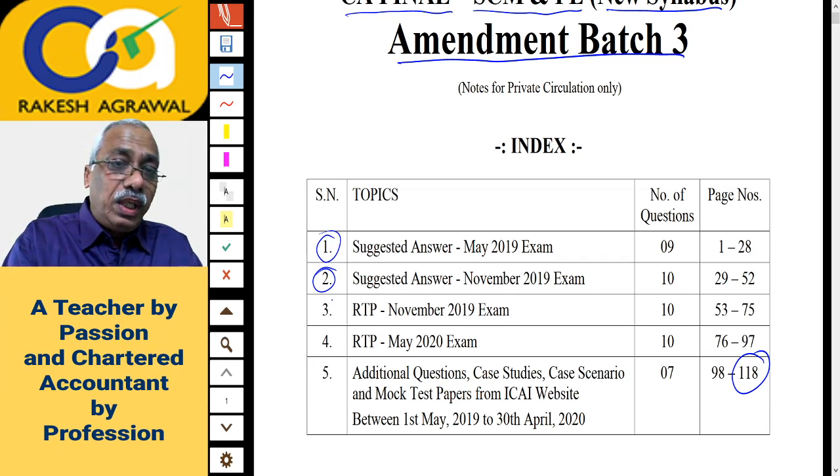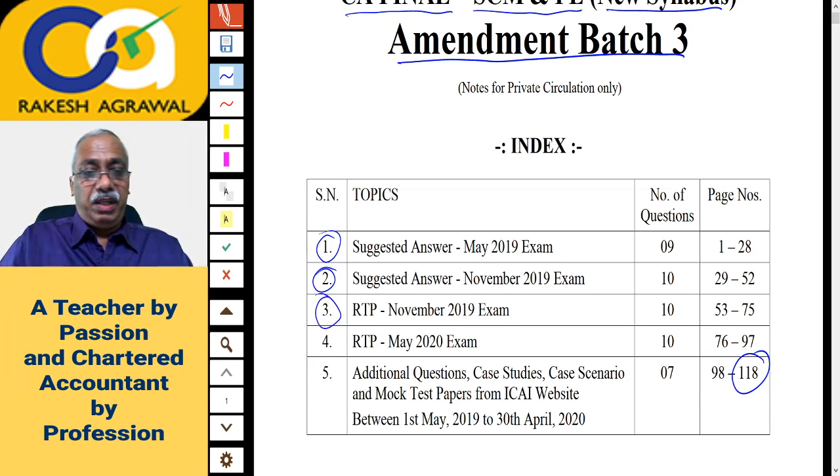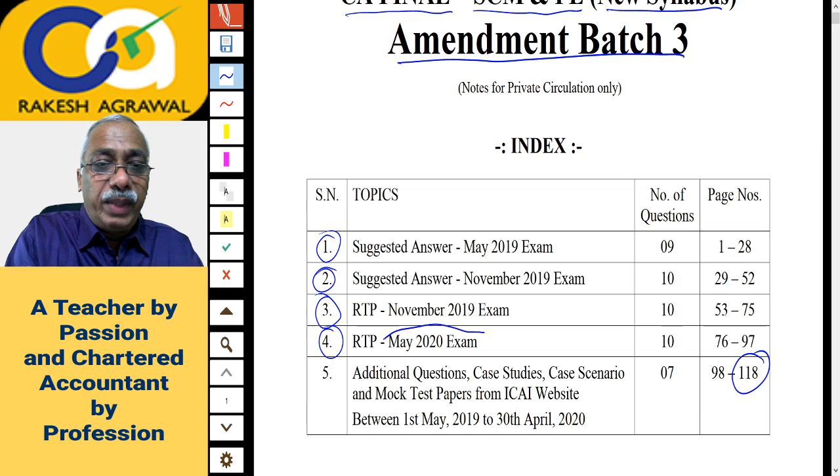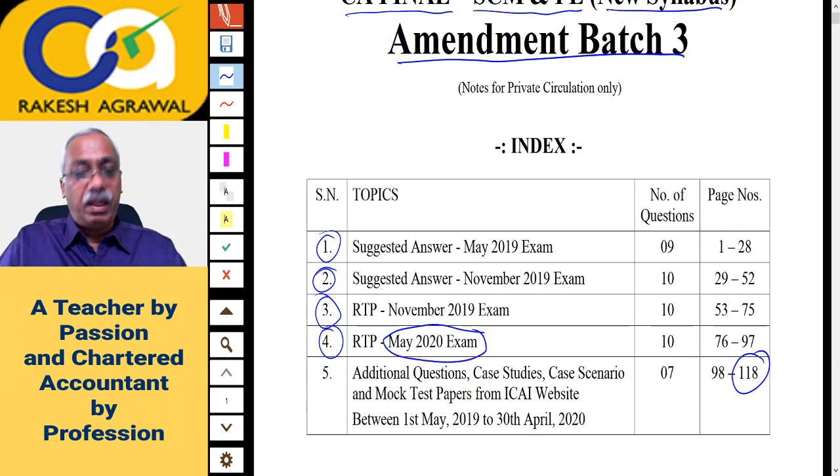Then I'll go to the questions from the RTP which was meant for the November 2019 exam and the RTP which was meant for the May 2020 exam. And all of you are aware the May 2020 exam itself did not take place due to the Corona or COVID-19 situation. So the exam has not happened. The next exam due is November 2020.